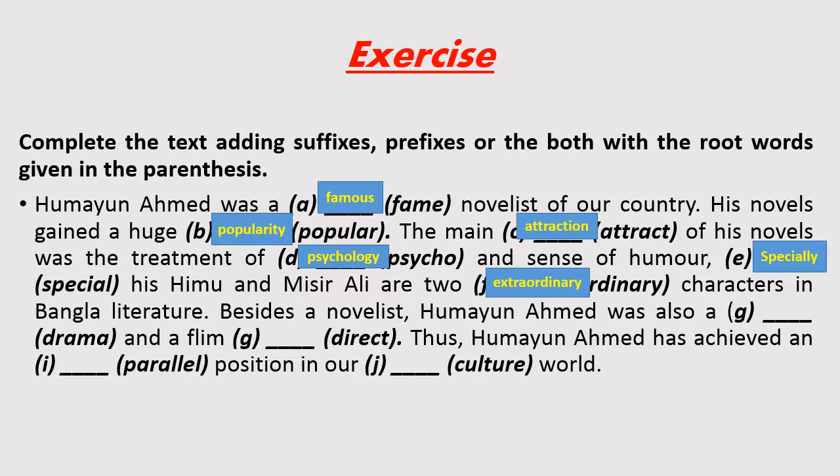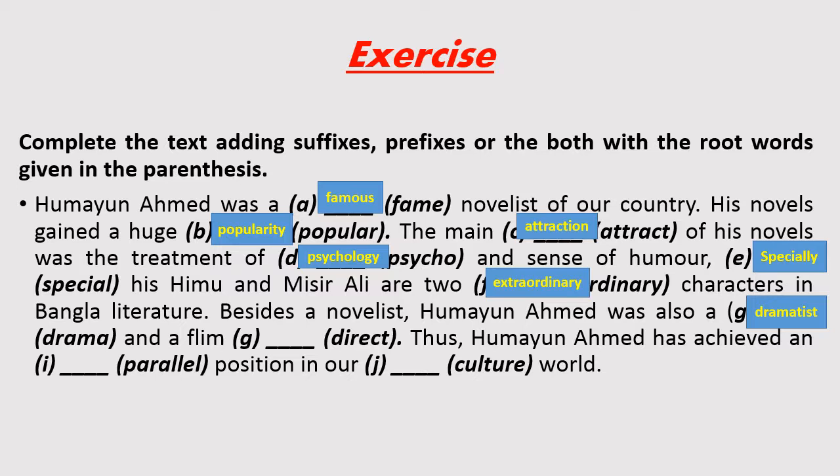Humayun was also a drama. Here we see a determiner, and we get one word after the determiner. Drama, the word will be dramatist, because the noun form of drama is dramatist, and a film direct.